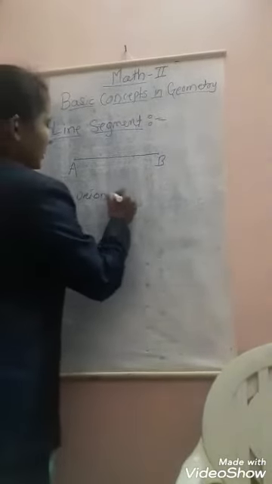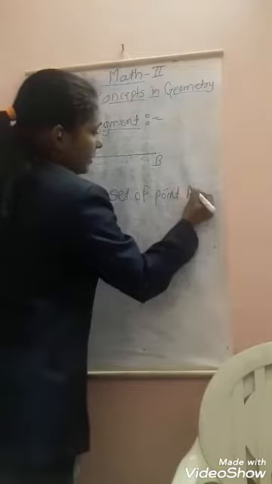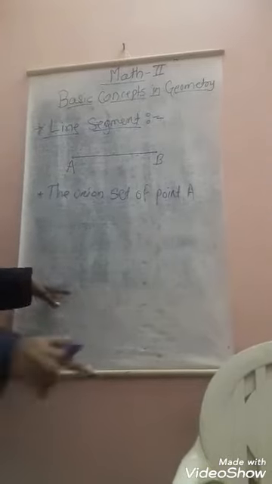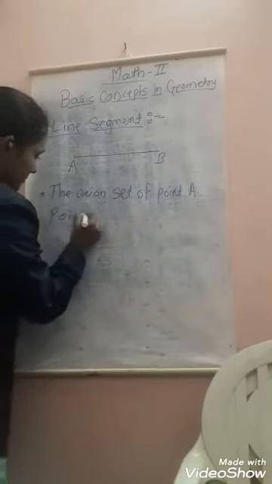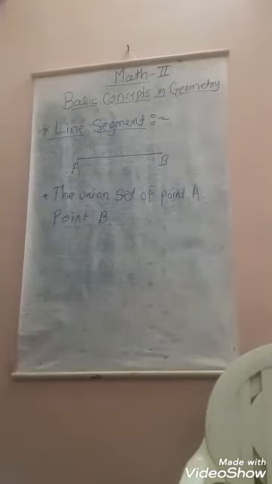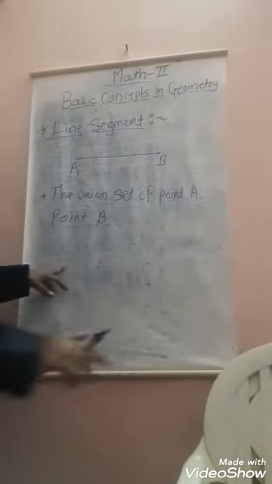So the union of the set of the point A and the point B, and the points between A and B are called segment AB.